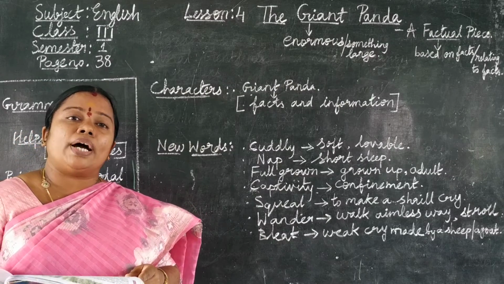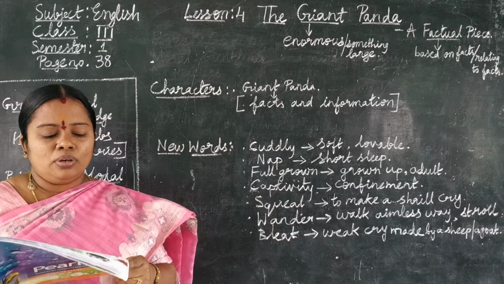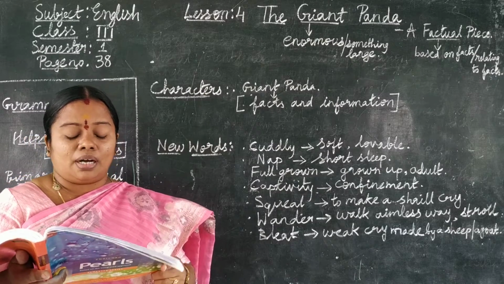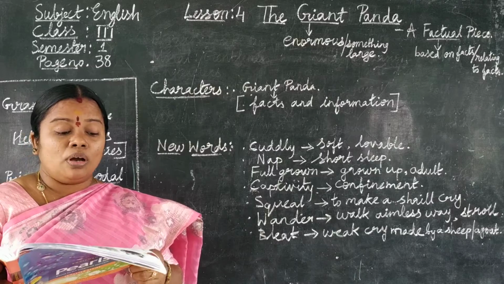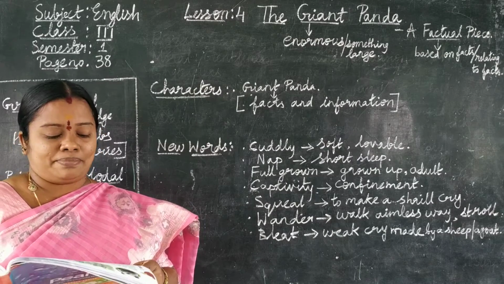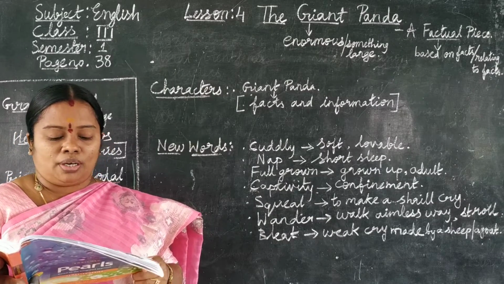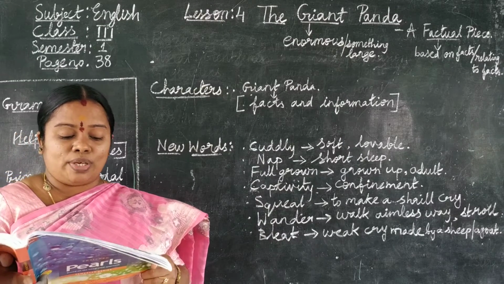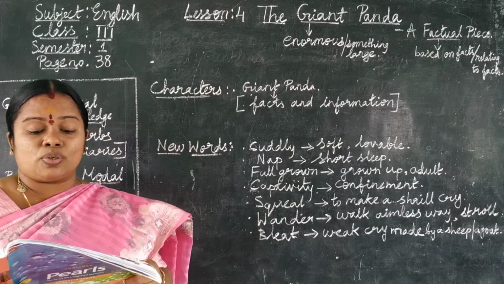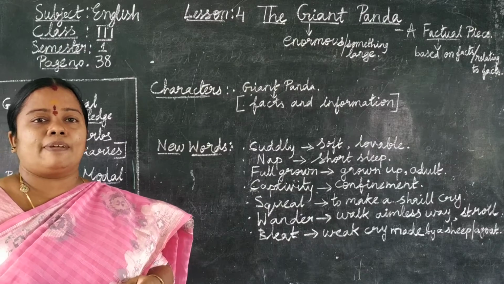How big are giant pandas? A full grown male panda can be about 6 feet tall and weigh up to 115 kilograms. Females are smaller. While many people think pandas are cuddly and sweet, they can be as dangerous as any other bear.